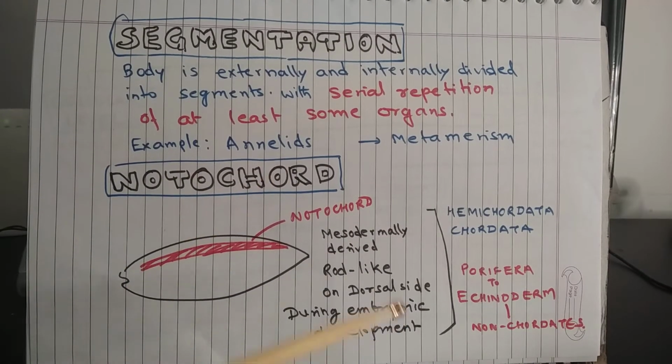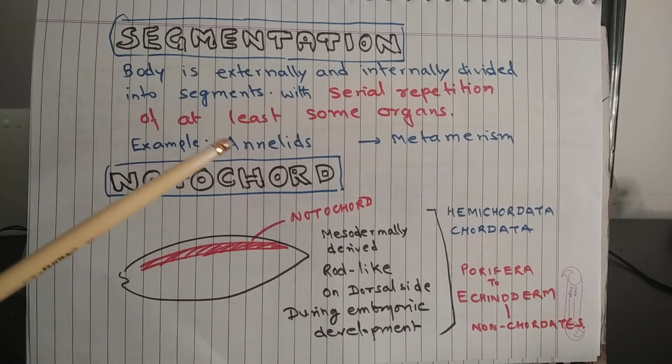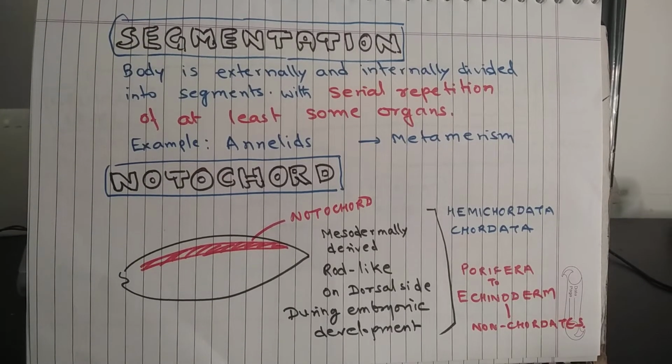Then comes another factor, the notochord. Notochord is a rod-like structure present on the dorsal side of the body, and it appears during embryonic development. It is mesodermally derived, which means it is derived from the mesoderm. Later on, in some animals, the notochord may persist. In most animals, it disappears and is replaced by the vertebral column.